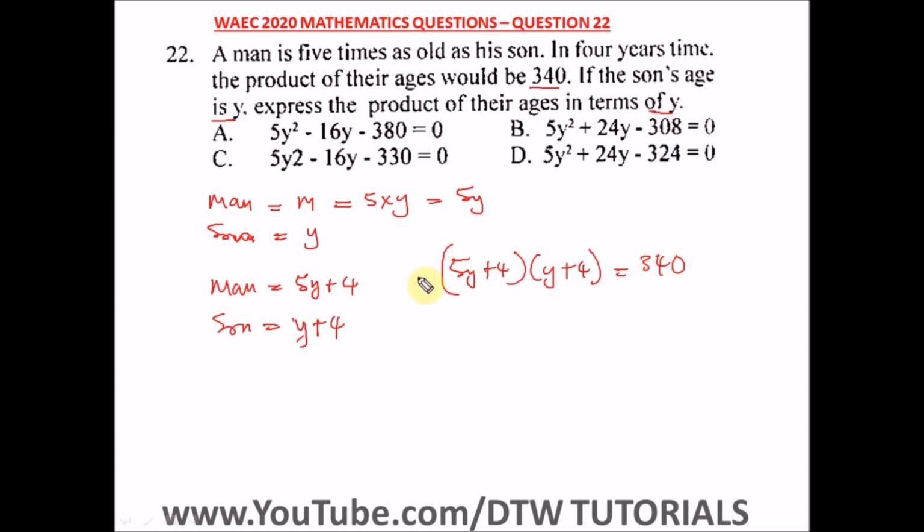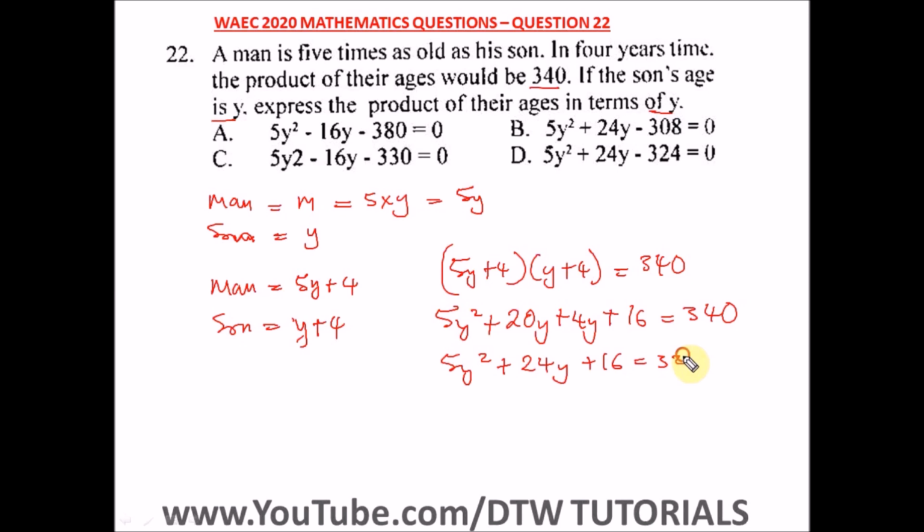If the son's age is y, express the product of their ages in terms of y. So we have to open up this bracket. Alright, so let's do this together. So we have 5y times y, we have 5y squared, plus 5y times plus 4, that will give us 20y, and this plus 4 times y will give us plus 4y, and plus 4 times plus 4 will give us 16, equal to 340. So here we have 5y squared plus 24y plus 16 equal to 340.